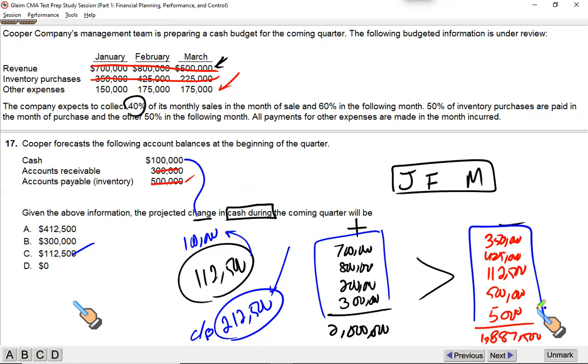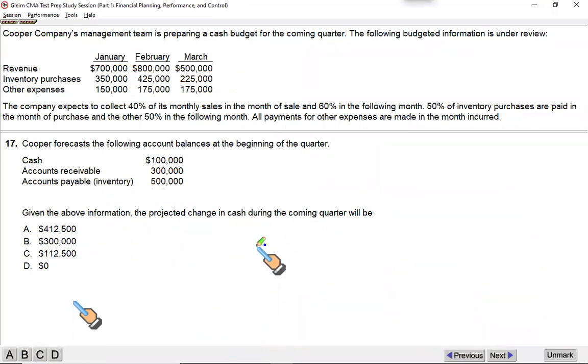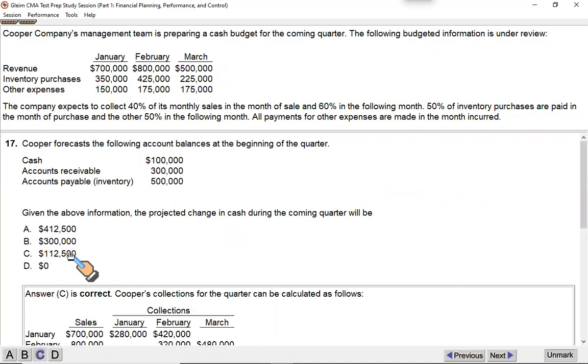See, that's crucial. Yes, exactly. 100 is going to 212,500. Answer. Opening cash balance is $100,000. So it's going to be 212,500. All right. So that's it. C is the change in cash balance.